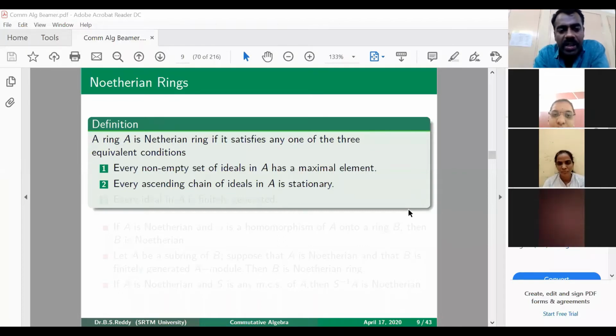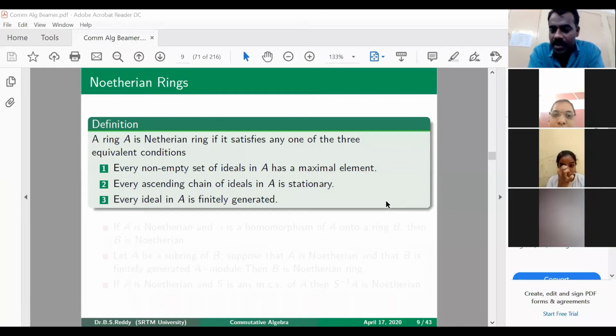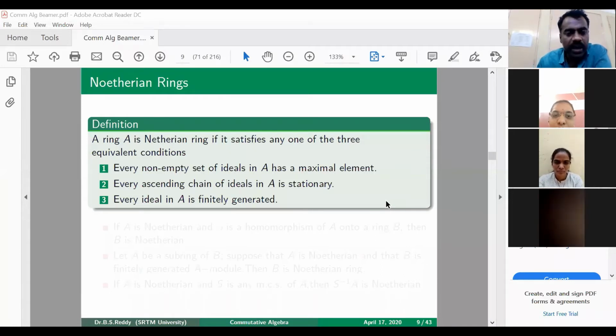So whenever you have an ascending chain or increasing chain of ideals, it should stop after some time. This is the same as saying that every ideal in A is finitely generated. So in terms of modules, every submodule is finitely generated. Whenever we talk about Noetherian rings, we can use any one of these three.